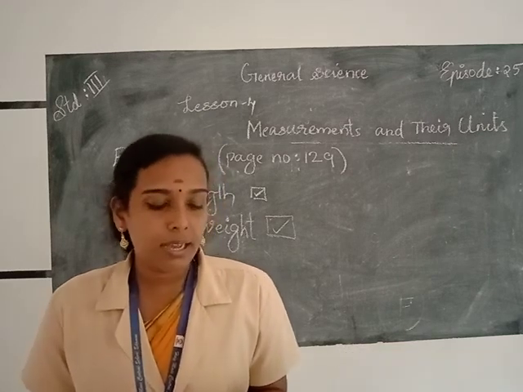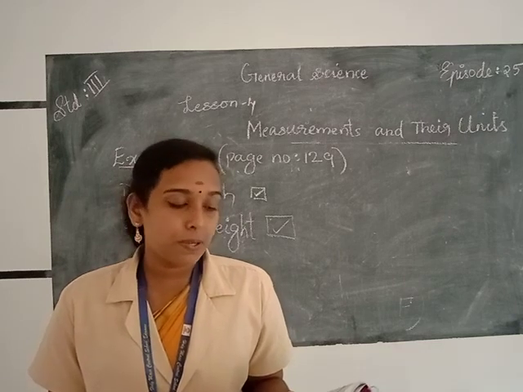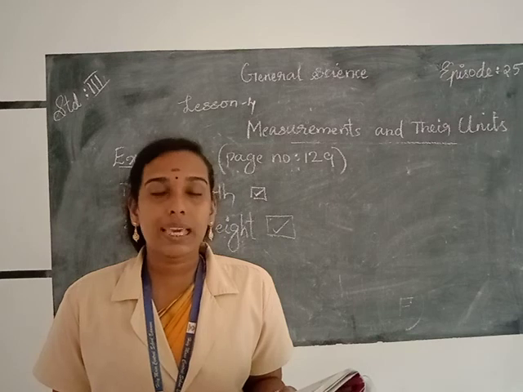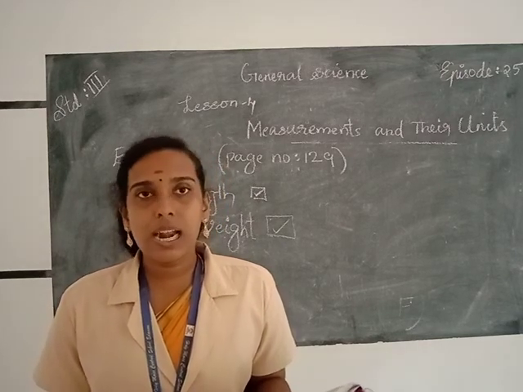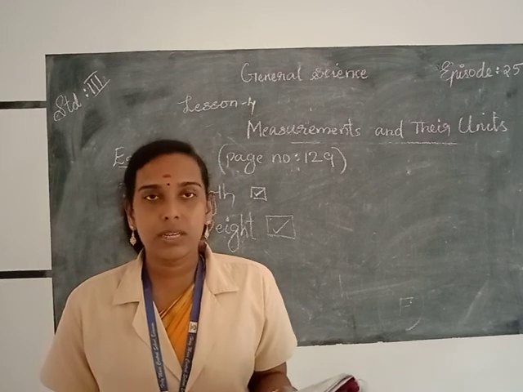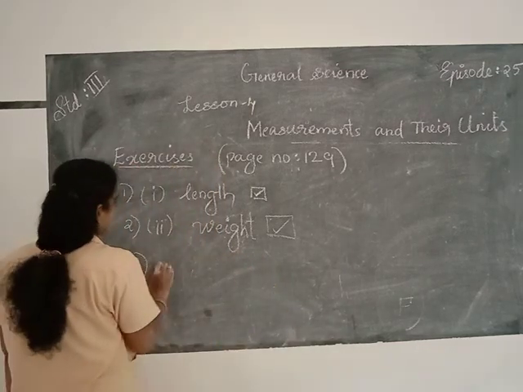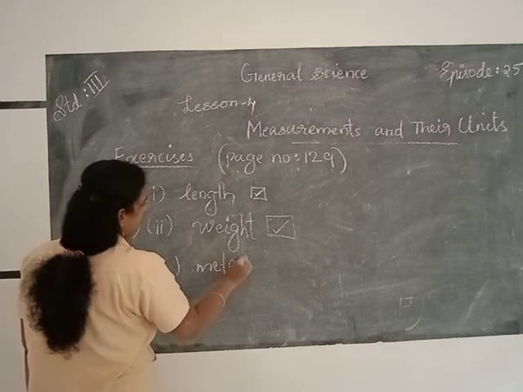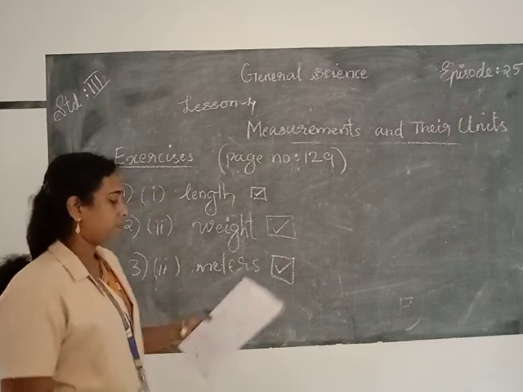Here the options are gram, meters and liters. Gram is used to measure mass. Liter is used to measure capacity of an object. And here meter is used to measure length. So length can be measured in meters. So option B, meters, M-E-T-E-R-S. So you take the given box.